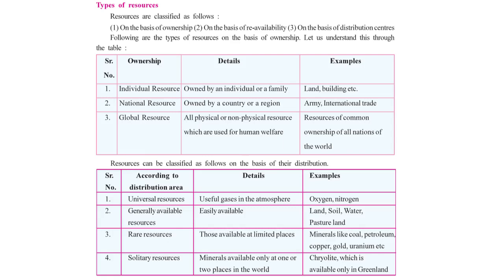Now coming to individual resource, the explanation says owned by an individual or a family. The example they have given, land, building. Say for example the house in which you are living. It might be owned by your father or a grandfather or your mother. So it is an individual resource.